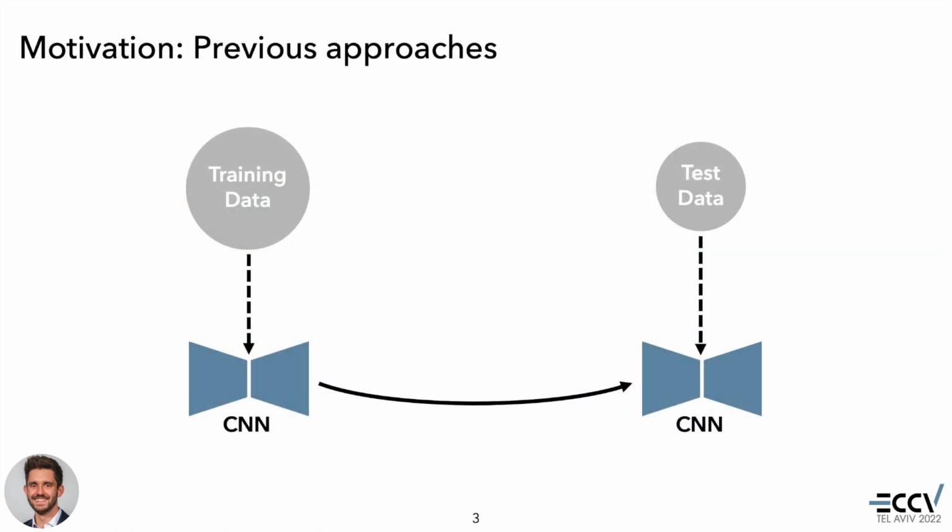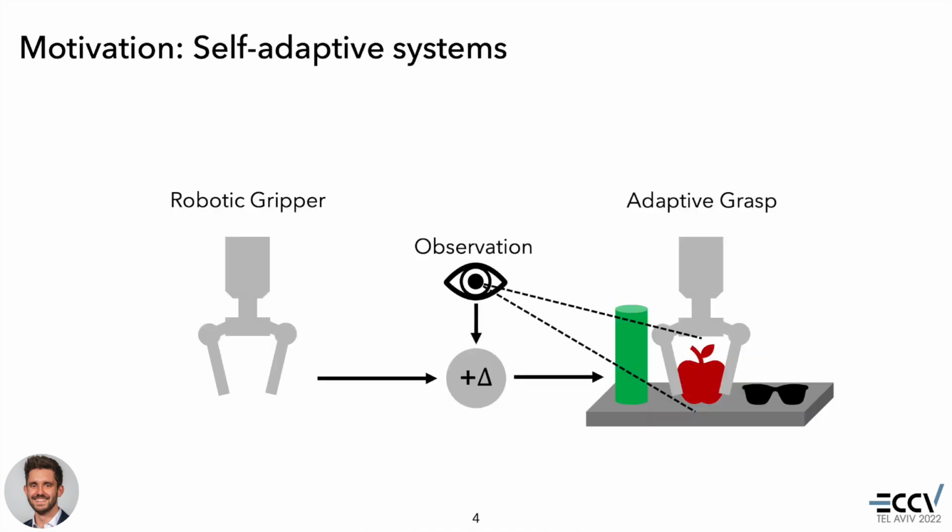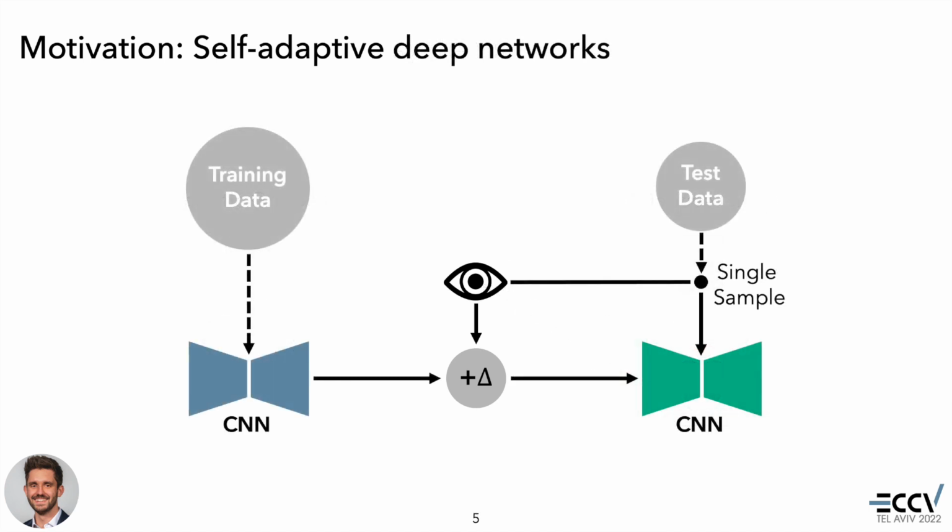Previous studies rely on the assumption of a non-adaptive model, meaning once the training process is complete, model parameters remain fixed at test time. We challenge this premise, inspired by the idea of adaptive grasping, where a robotic gripper uses an observation input to adapt its technique to the object being grasped. Similarly, our self-adaptive approach for semantic segmentation adjusts the inference process to each input sample of the test data, without sharing any knowledge across the test samples.